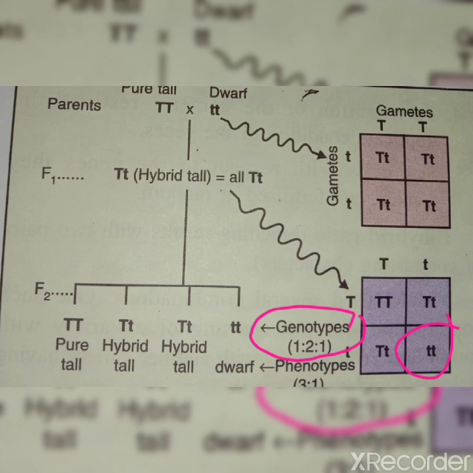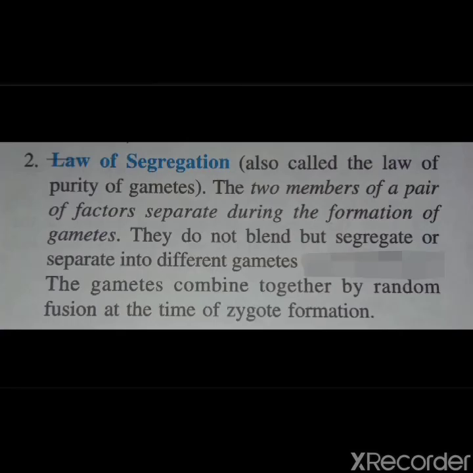From this, Mendel gave the law of segregation, also called the law of purity of gametes. It says that the two members of a pair of factors separate during the formation of gametes.